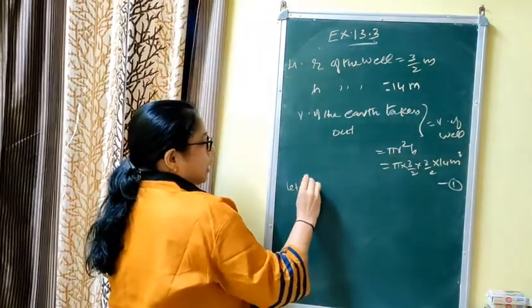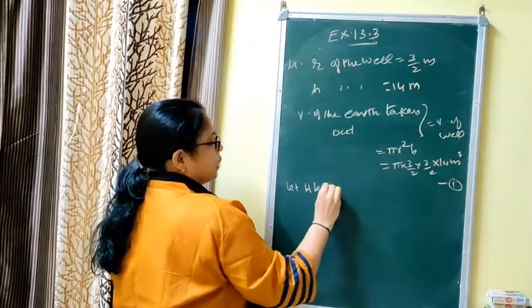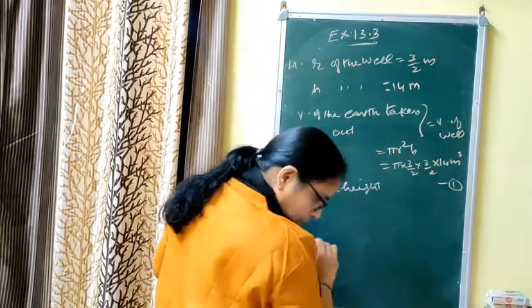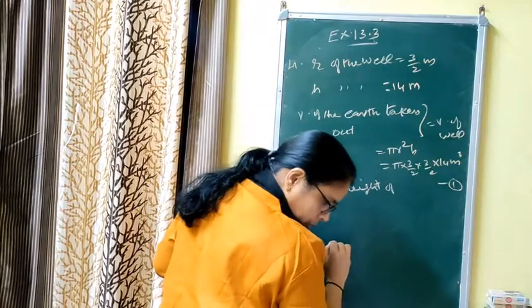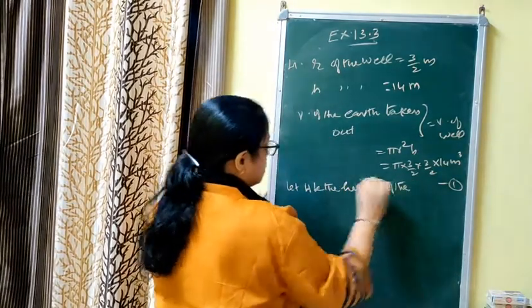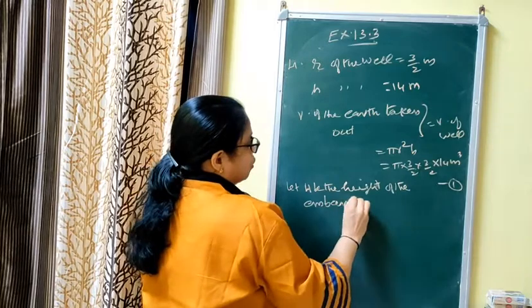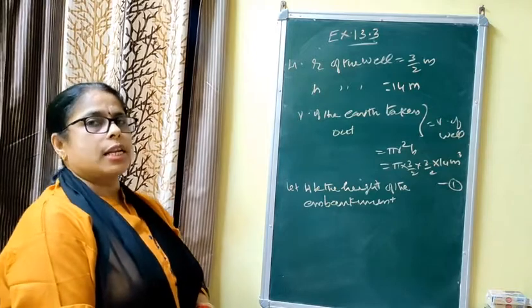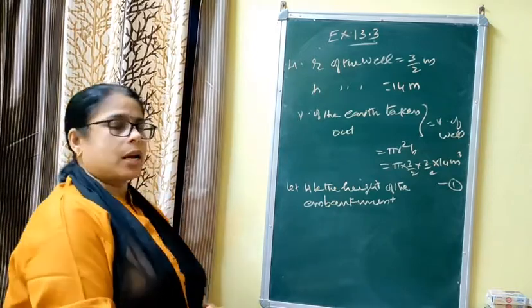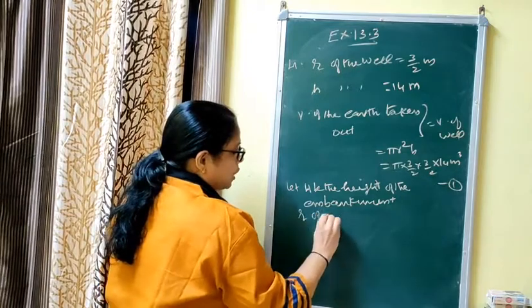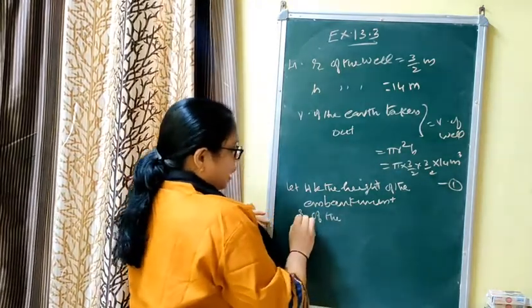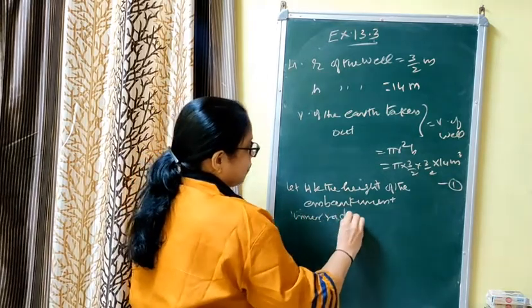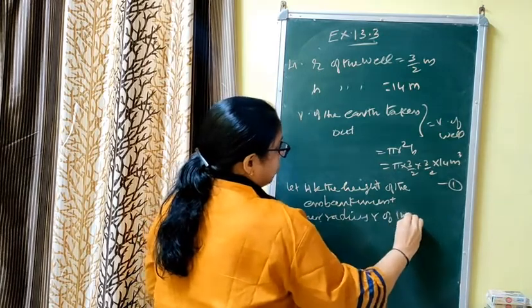Now let capital H... small h we have already taken. Let h be the height of the embankment, that you are asked to find. Now, as I told you, embankment is in the shape of a hollow cylinder. Hollow cylinder means pipe, and its volume formula is pi h into capital R square minus small r square. Small r means inner radius of the embankment.